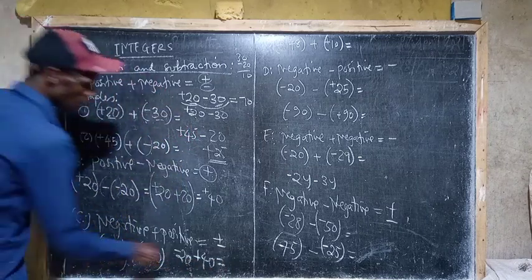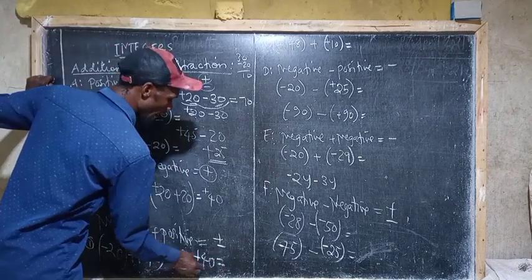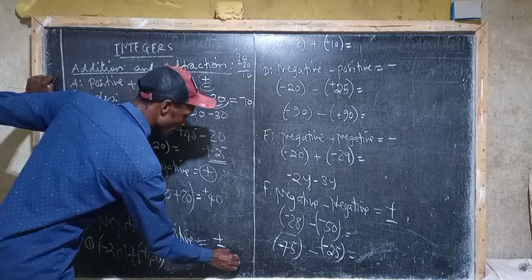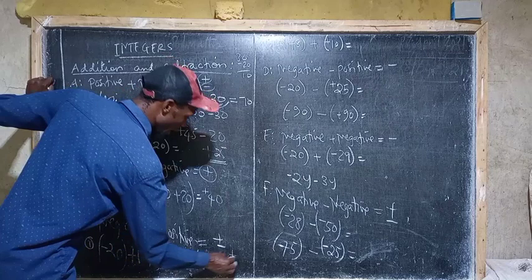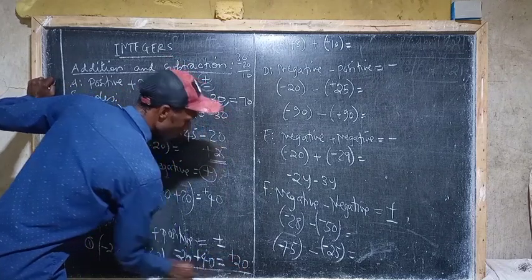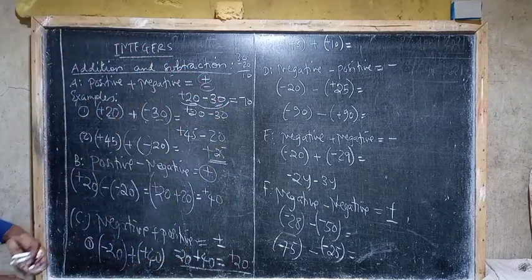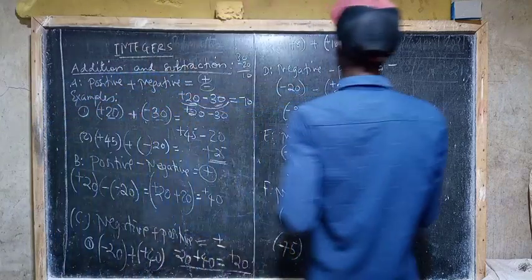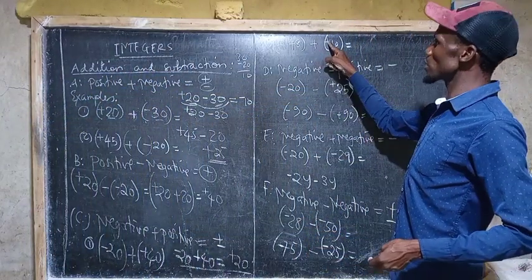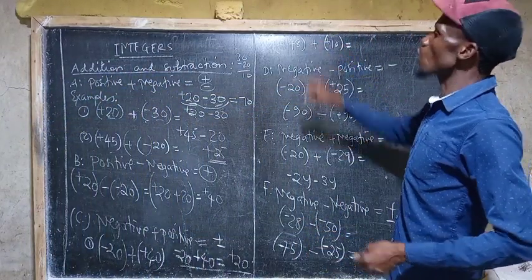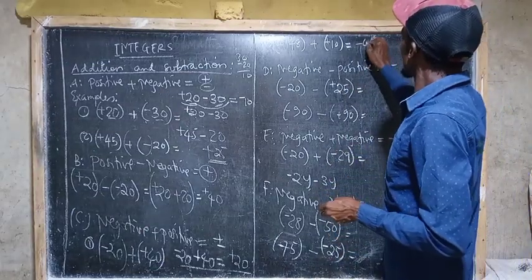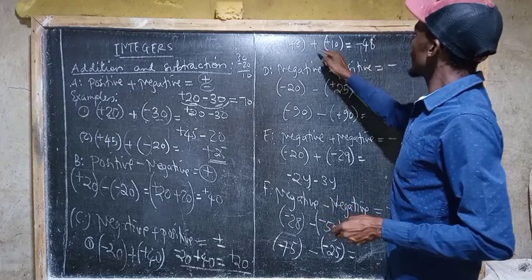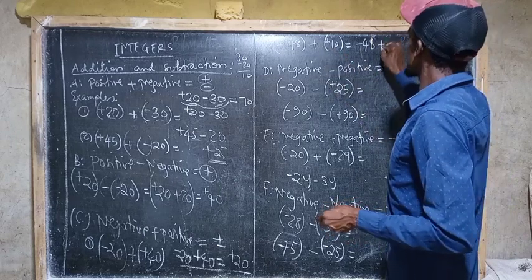Therefore, you look at the number which one is greater. 40 is greater than 20. Behind the 40, we have positive. So an answer is positive. The difference between the greater number and the smaller number is 20. That is why here we have said it is positive 20. Exactly, when you look at this one, you have negative and positive. You have to multiply them so as you may remain with one sign. So this is negative 48, then positive times positive is positive 10.